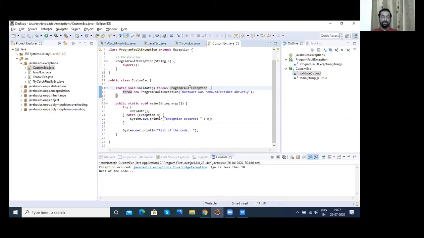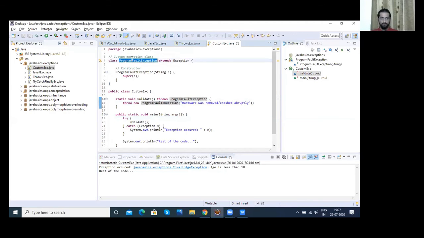So let's say we had hardware connected to our system, and that hardware was removed abruptly or crashed or something happened. Then what we'll do, we'll throw a custom exception using the throw new keyword. Throw new ProgramException, and it will give us this.